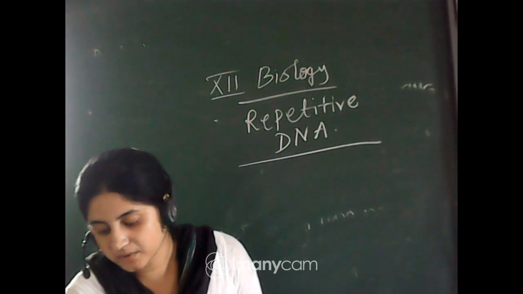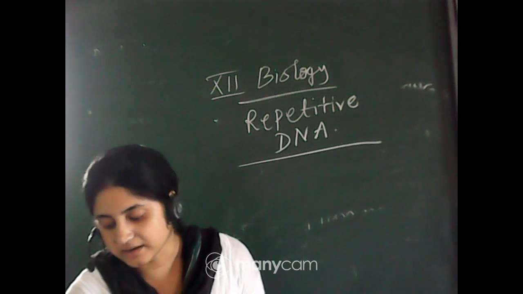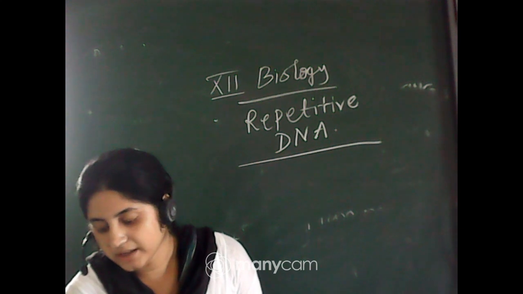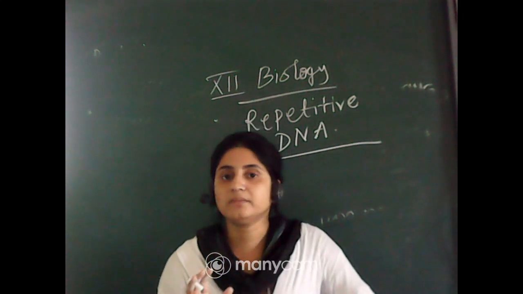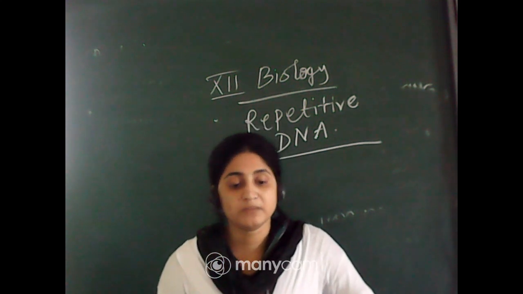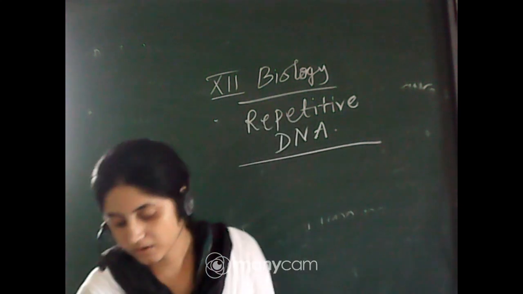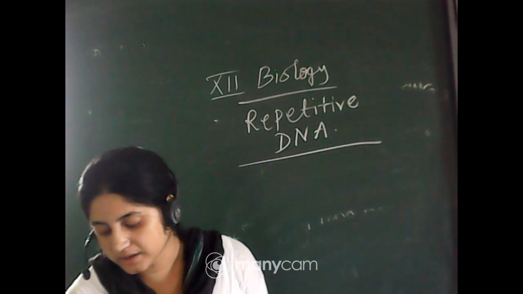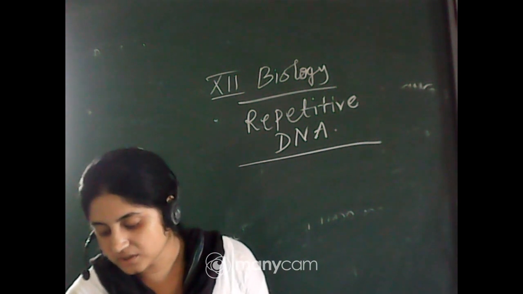Depending on the repetitive units, the satellite DNA is classified into many categories such as microsatellite and minisatellite. These sequences normally do not code for any proteins, but they form a large portion of the human genome. Okay, they never code for any protein, but they are very important. This sequence shows a high degree of polymorphism and forms the basis of DNA fingerprinting.